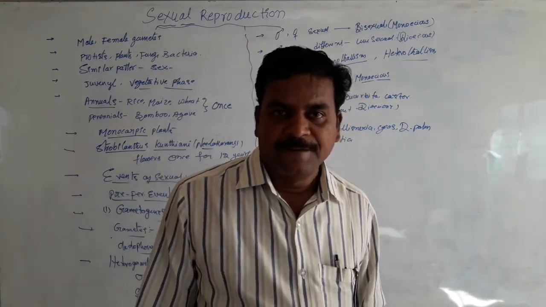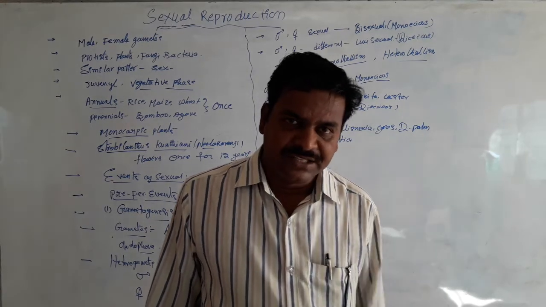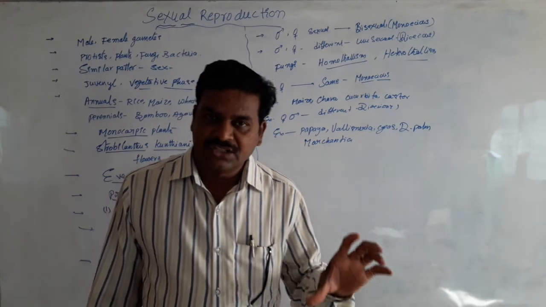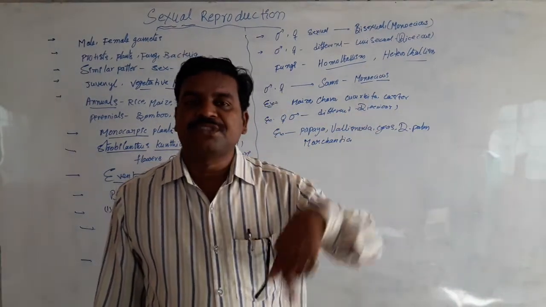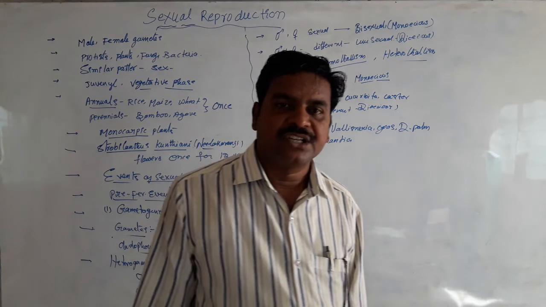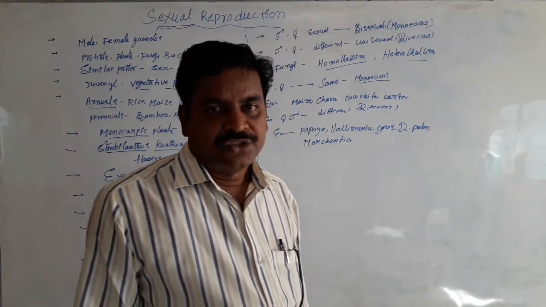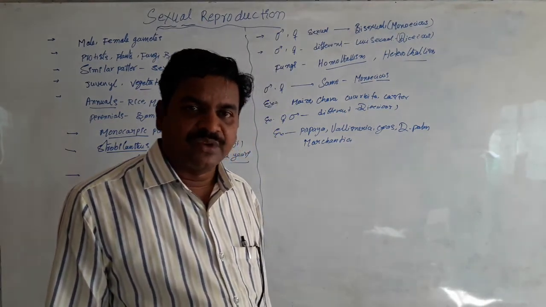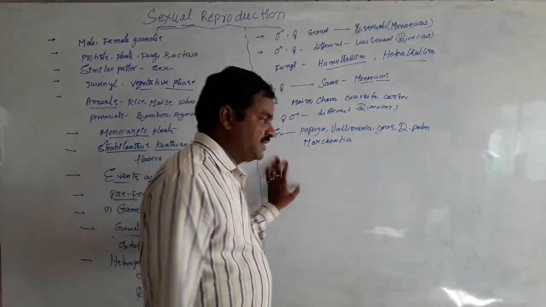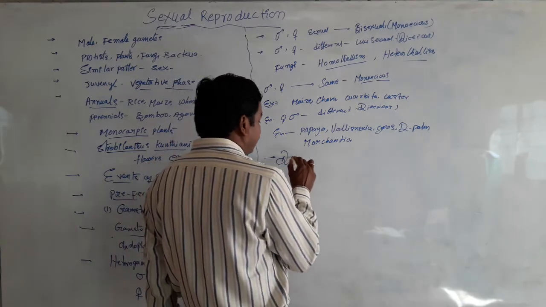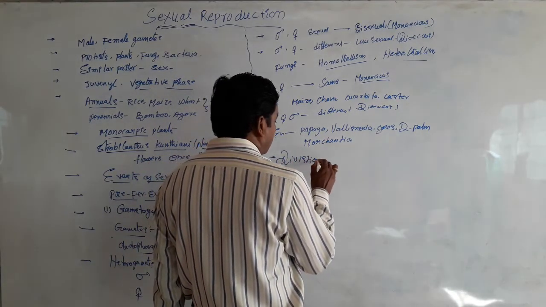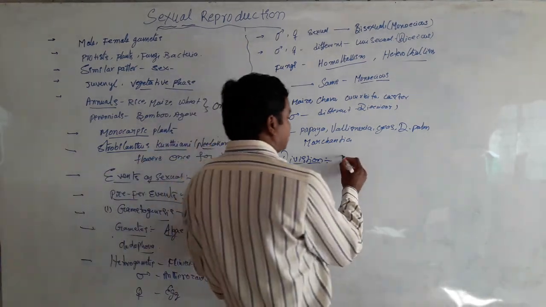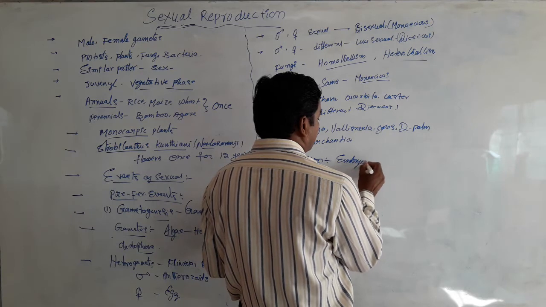Students, very important: to enhance the chances of fertilization, the number of male gametes formed inside the male sexual organ is several thousand times more than the number of female gametes. So there is a considerable reduction in the number of female gametes. At the same time, what type of division helps in the formation of gametes in embryophytes?